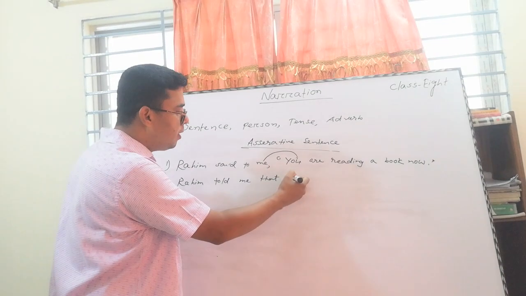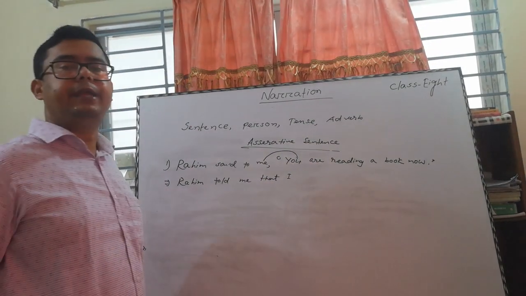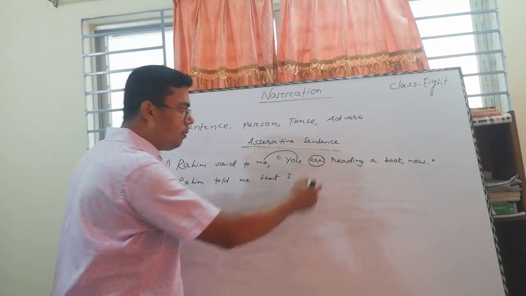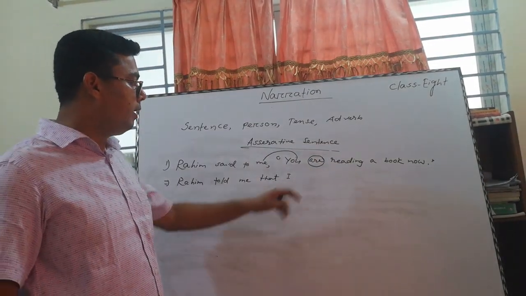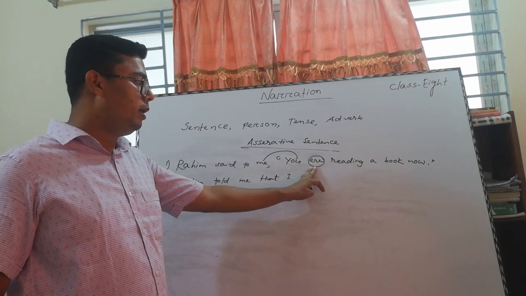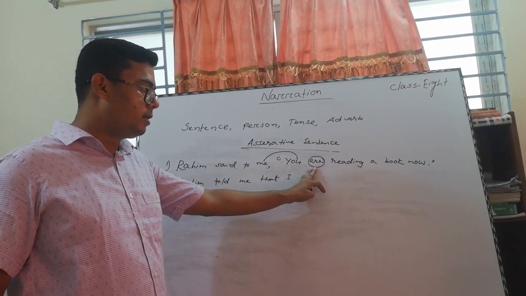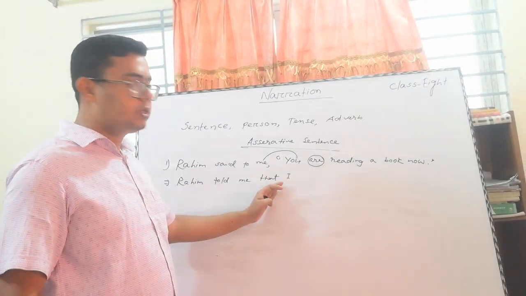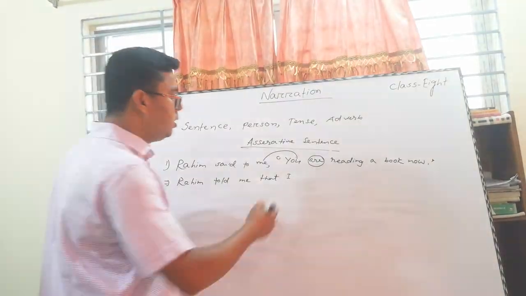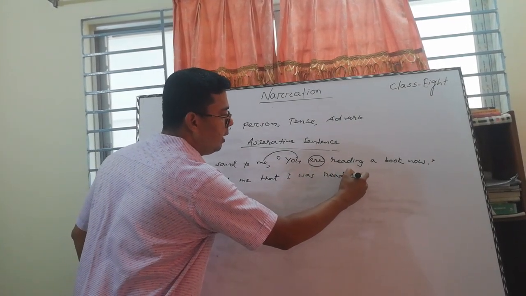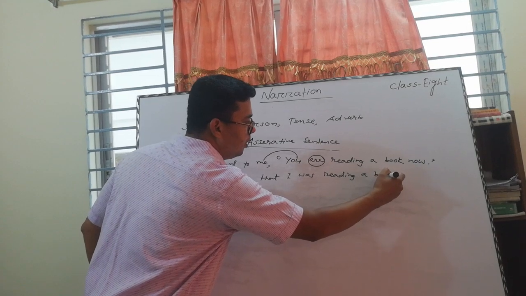That's why we are bound to write subjective form I. Is it clear? So the verb, we have to look at the verb here. Are, I have written to you in the rule of tense. If it is are, then it should be was or were. According to person, it should be was. So I was reading a book.